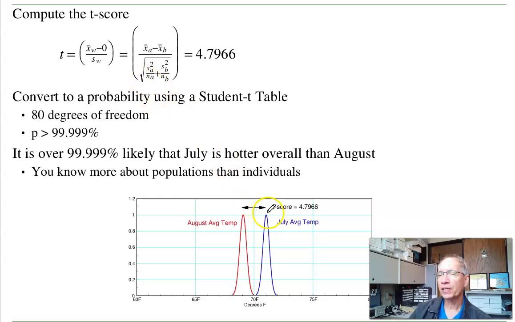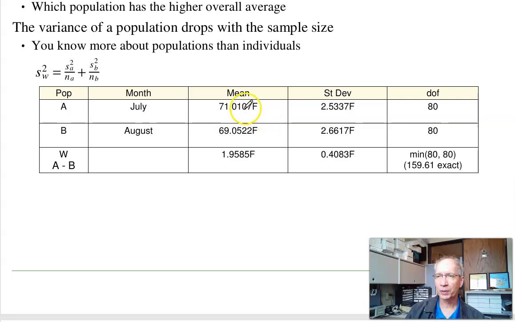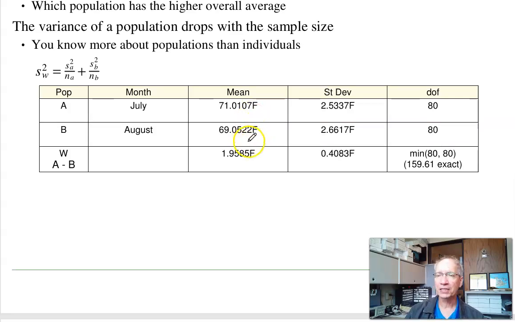As sample size goes to infinity, I can see a very, very small difference. Again, this is where the word significant has a different meaning in statistics than English. In statistics, significant means, can I tell the difference? Here, this is the average temperature in August, average temperature in July. I can definitely see there's a difference. Colloquial English means, do I care? Again, this is 71 degrees versus 69 degrees. Not a huge difference. I may not care. That's colloquial English versus statistical significance, which means I can see the difference.